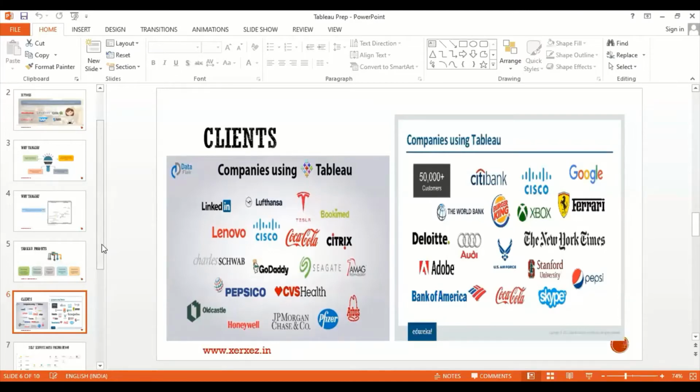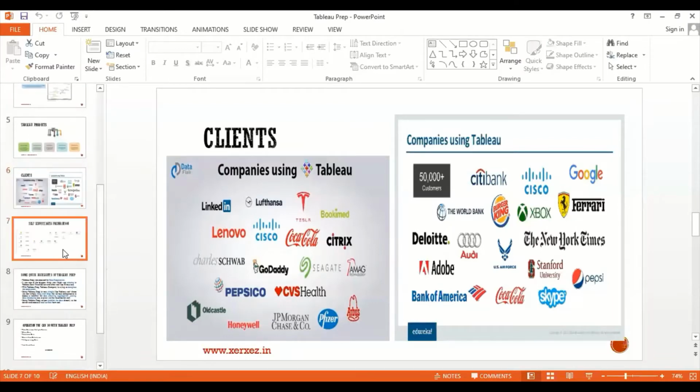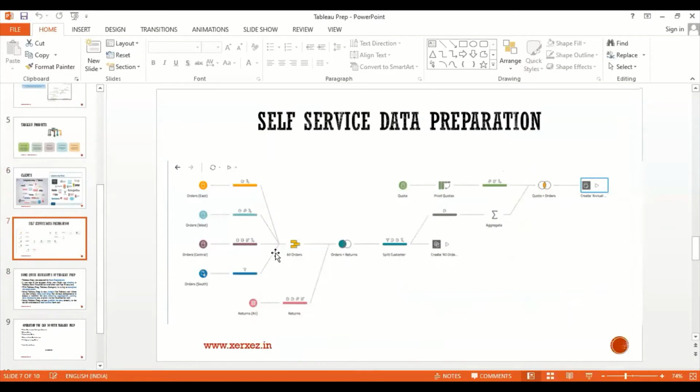Now let's talk about Tableau Prep. Since the webinar is conducted, the main objective of this webinar is to teach you how to mine the data, how to clean the data from mixed format to structured format. So that's the reason we are using Tableau Prep. This is the basic workflow of Tableau. The first step is to upload your files.